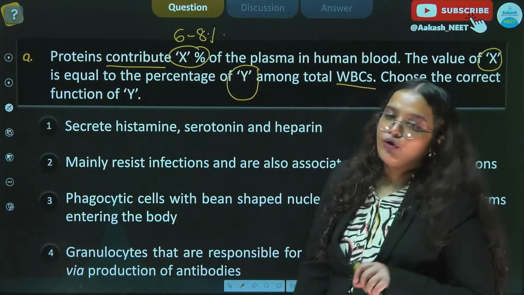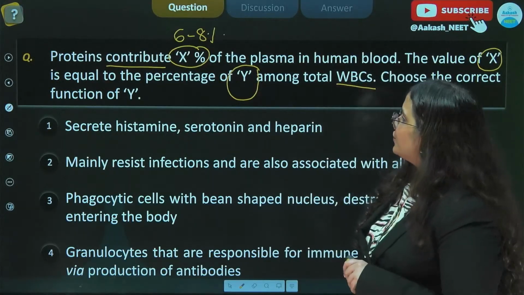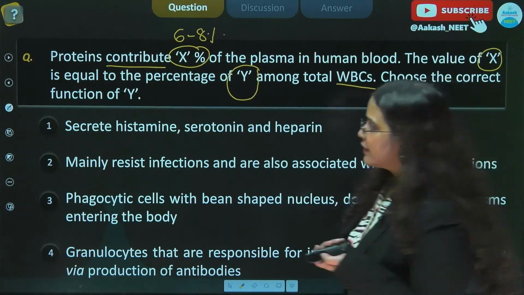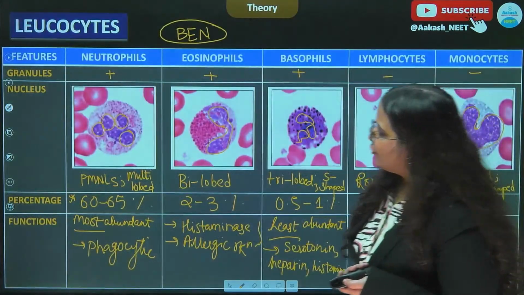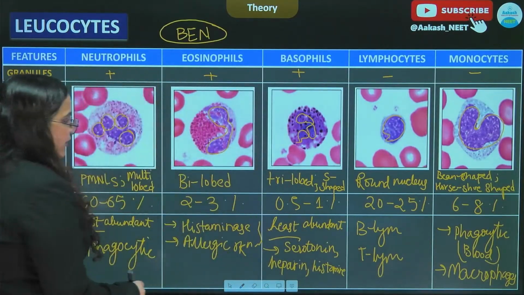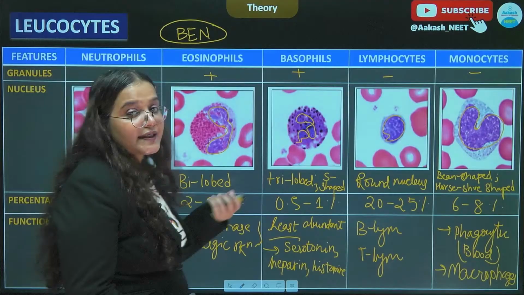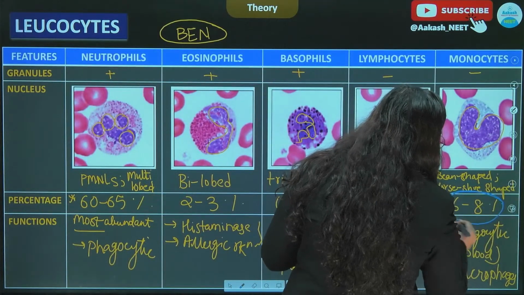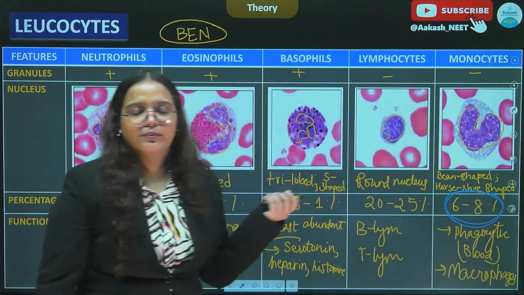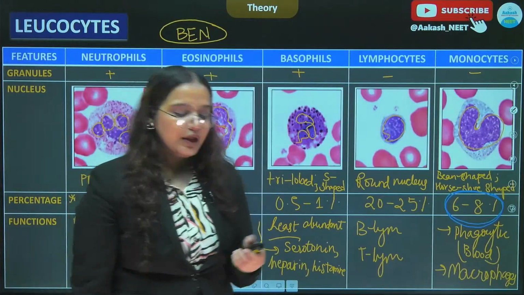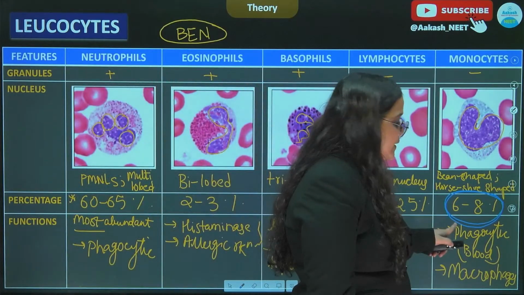Now let us quickly go back to our table to figure out which substance has the value of 6 to 8%. Under monocytes we can see the value is 6 to 8%. So the Y that we are talking about is the monocytes.